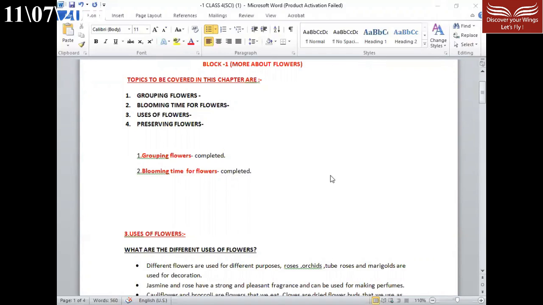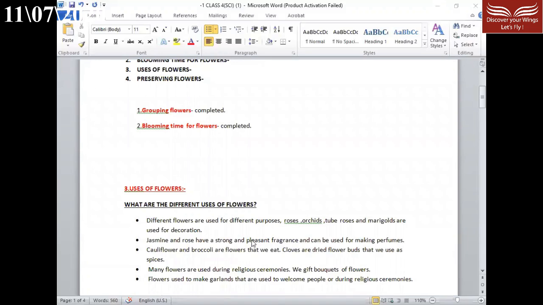As you all know, every day we use different types of flowers for different purposes. So what are the different uses of flowers? Different flowers are used for different purposes. Roses, orchids, tuberoses and marigolds are used for decoration that we all do at home. Next, jasmine and rose have a strong and pleasant fragrance and can be used for making perfumes.